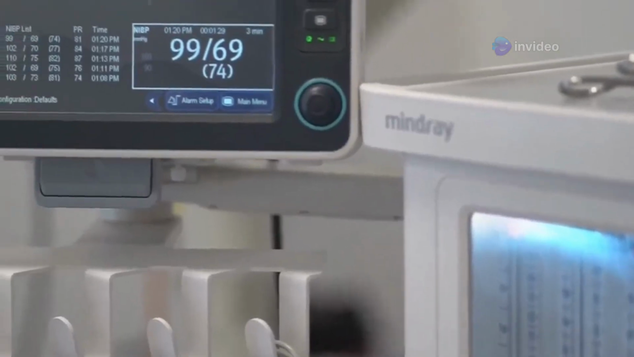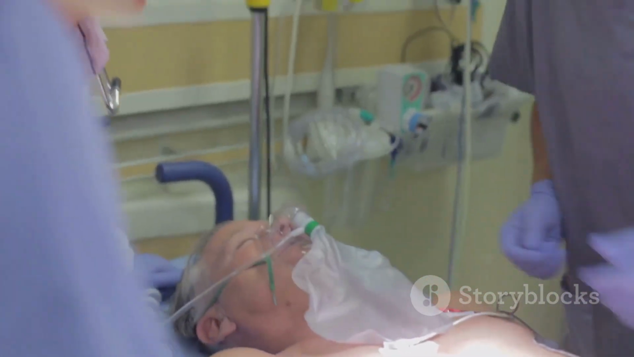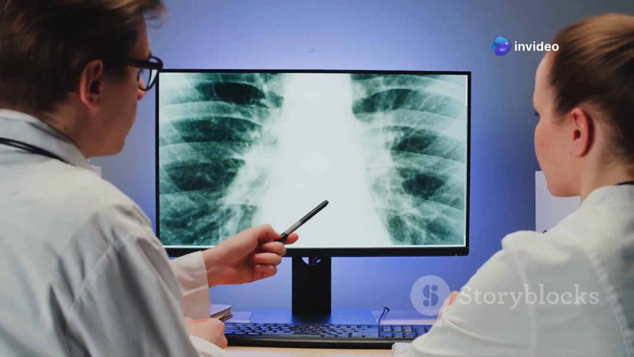Then we have pressure control ventilation. This mode predetermines the patient's inspiratory pressure. The aeration depends on lung compliance and alveolar resistance.